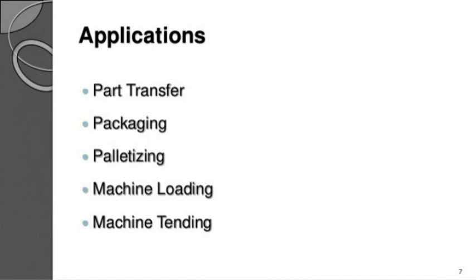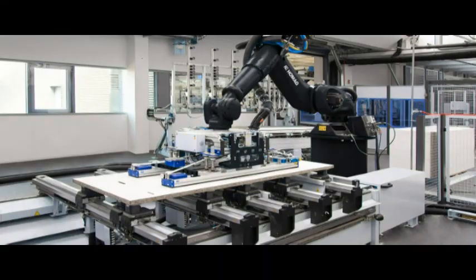So these are the various parts handling applications. And now parts processing. It involves operations like drilling, riveting, arc welding, grinding, coating, heat treatment, spray painting, polishing, flame cutting, etc. Inspection also.